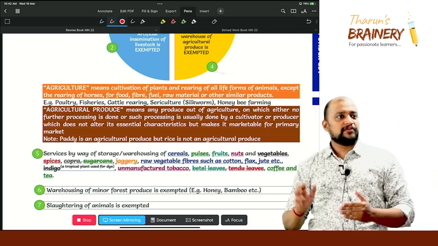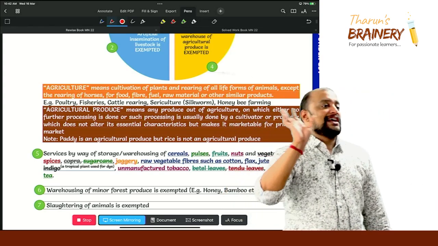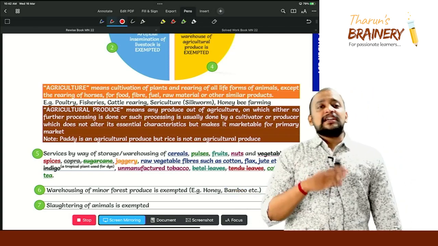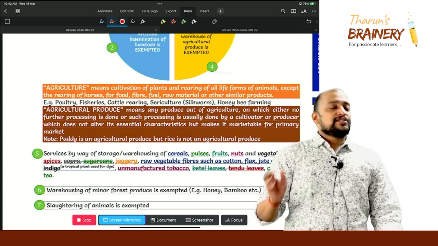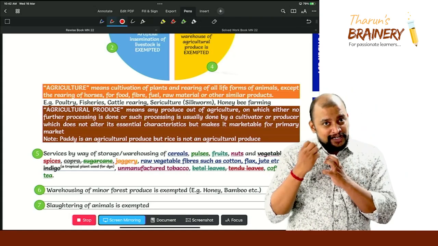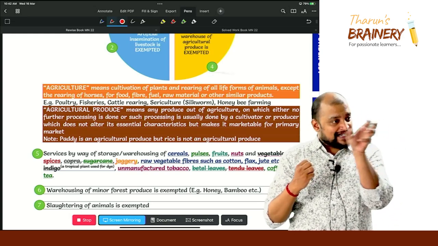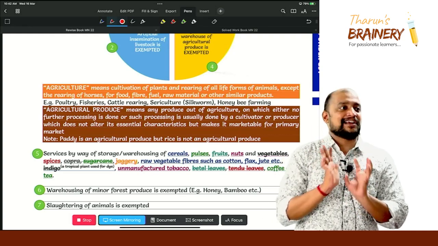where FCM. You understood or not? Because in exam you will be tested with questions like this only. They will not ask "in the following cases who is liable to pay GST". So they will be giving some situations. First we need to know in that situation, is it an exempted supply or a taxable supply? Once it is taxable supply, who is liable to pay GST? That clarity we need to know.